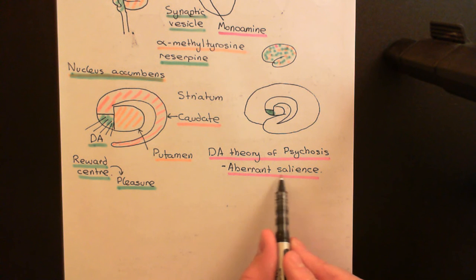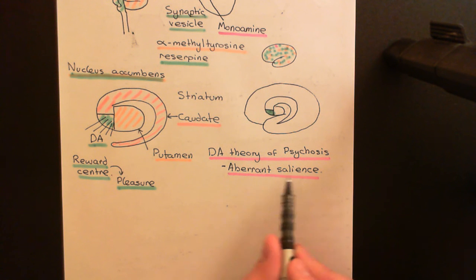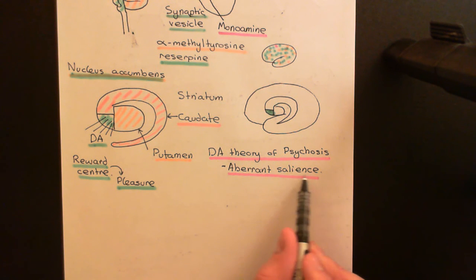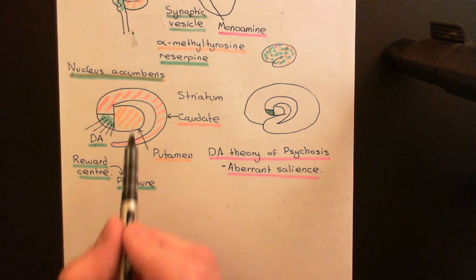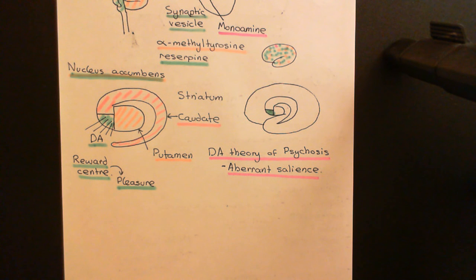Salience means the attachment of importance to thoughts. So aberrant salience is the aberrant attachment of importance to thoughts. Thoughts which shouldn't be amplified are being amplified because the striatum is misfunctioning, because it has too much dopamine in it. So how does this cause things like hallucinations?